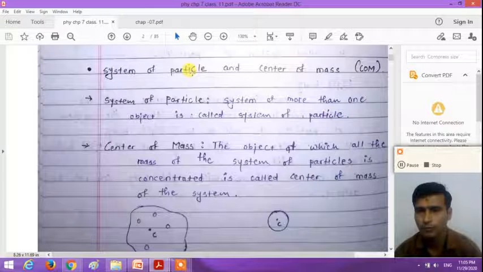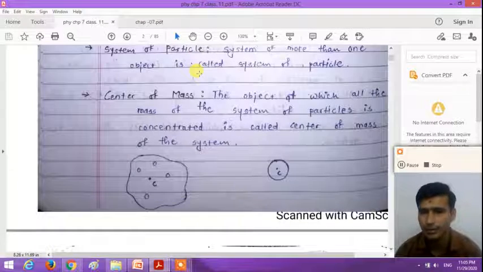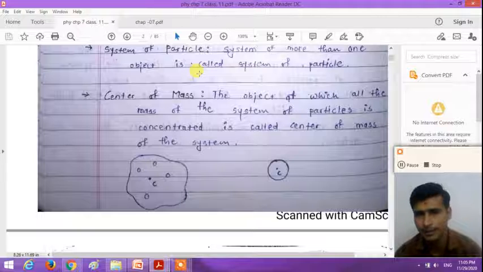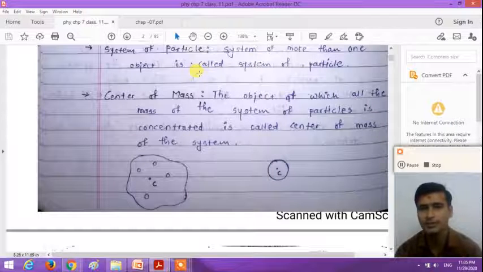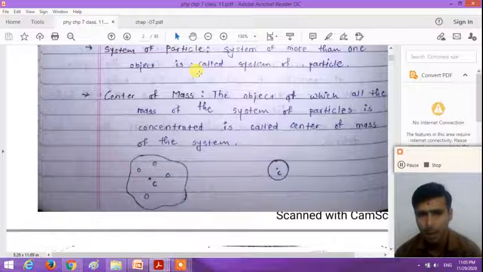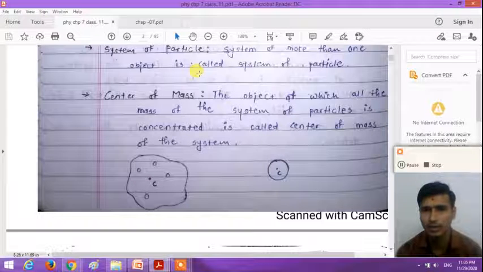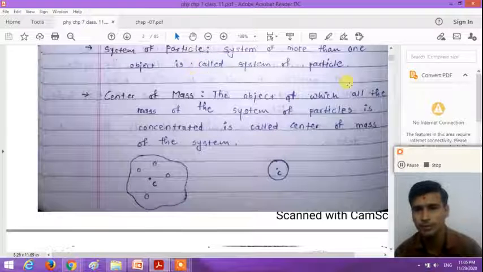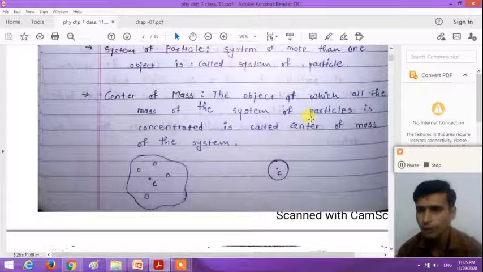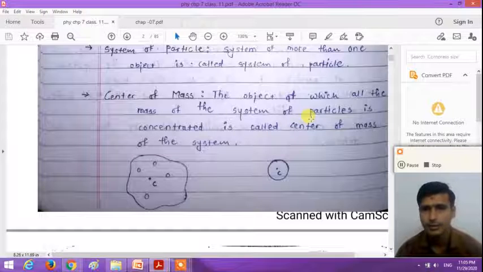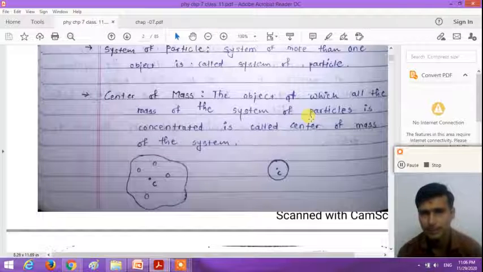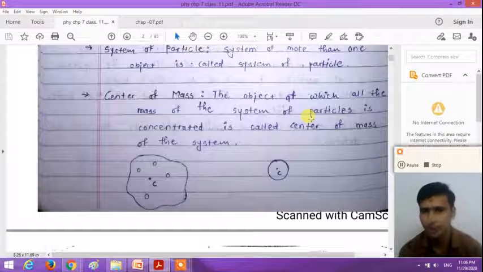So first of all, what do you mean by the center of mass? The center of mass is a point in a system of particles at which all the mass of the system is concentrated. A center of mass is a point on the object at which all the mass of the object, or of the system of particles, is concentrated. The center of mass of an object is a point at which all the mass of the object is concentrated, right?